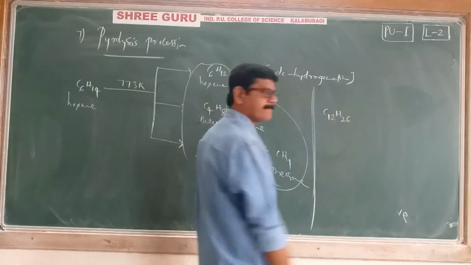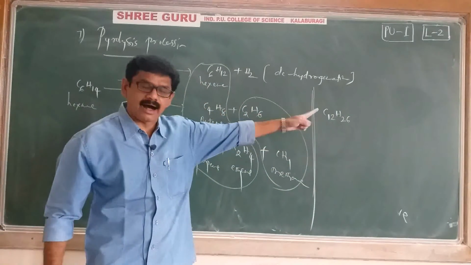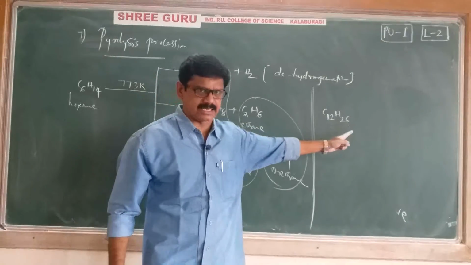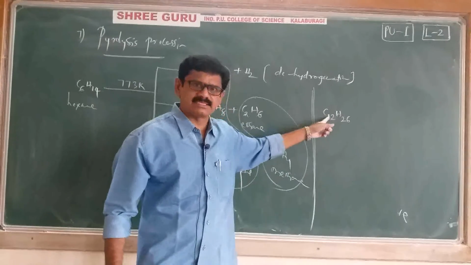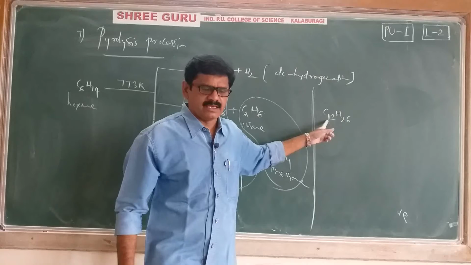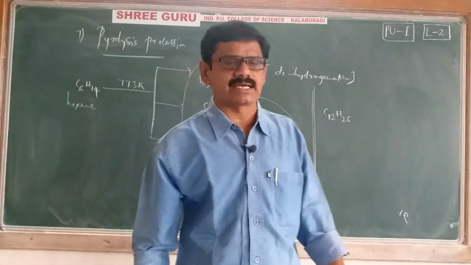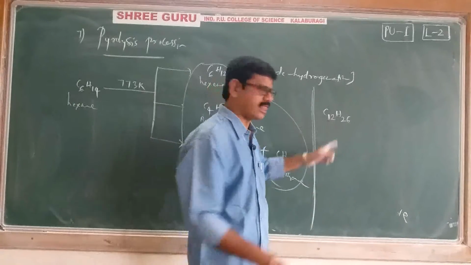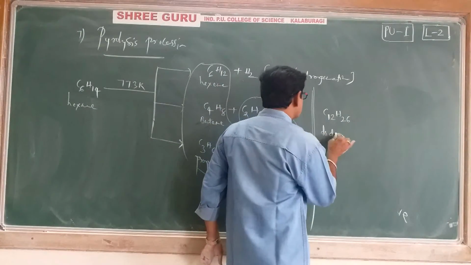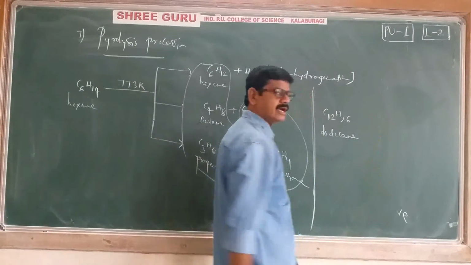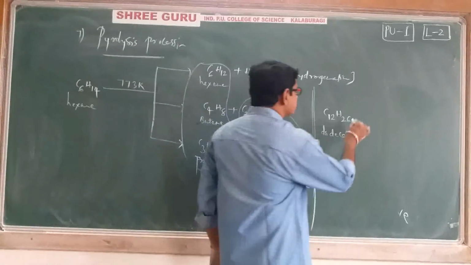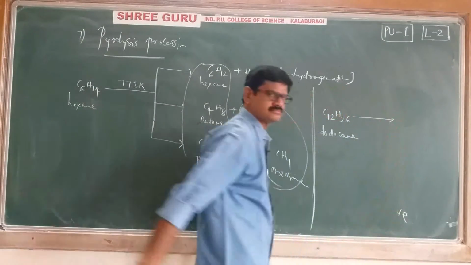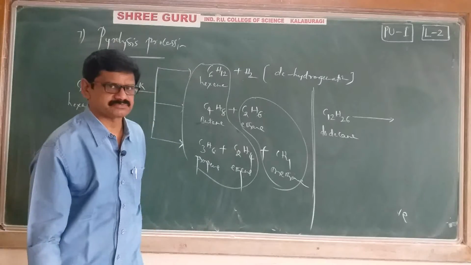C12H26 I have taken. It satisfies the alkane general formula. If 10 carbons are present, it is called dec; 11 carbons present means undec; 12 carbons are present, dodec. That's why its name is dodecane. Dodecane. When dodecane is also heated, here one important thing you have to observe.